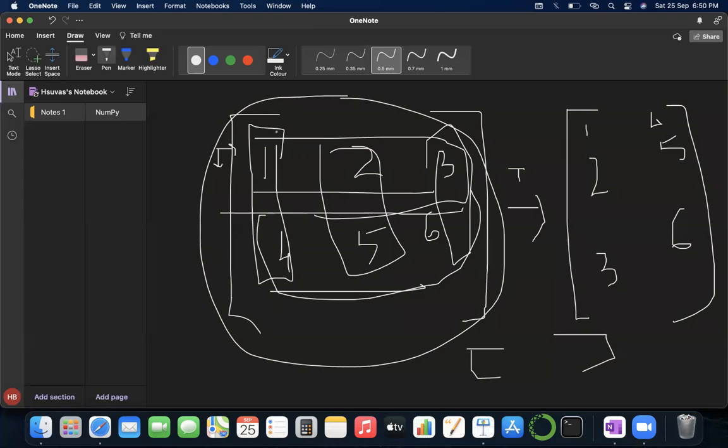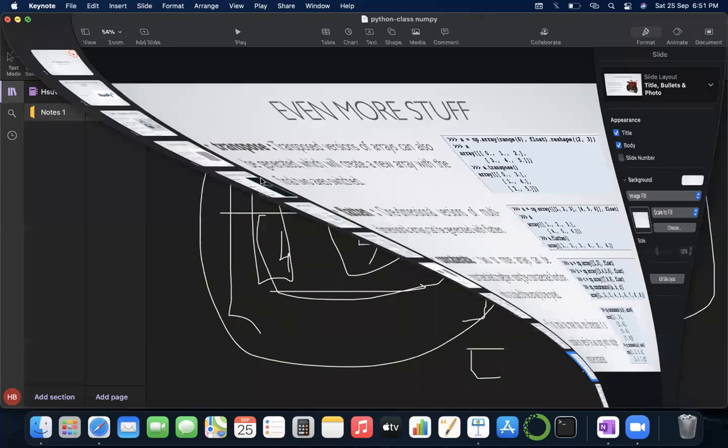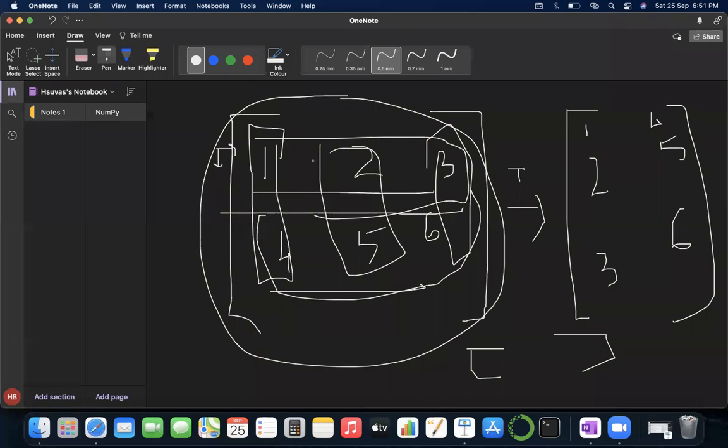Axis 0 will do it like this, and axis 1 will concatenate column by column in this way. Here it is coming like this, and here it is coming like this.